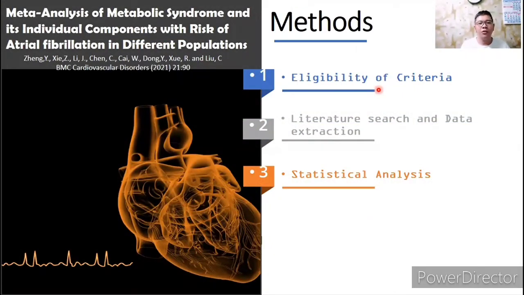Basically, the focus of the methods used in the article is meta-analysis. So what is meta-analysis? Meta-analysis is a statistical analysis which studies all of the results from multiple scientific articles.